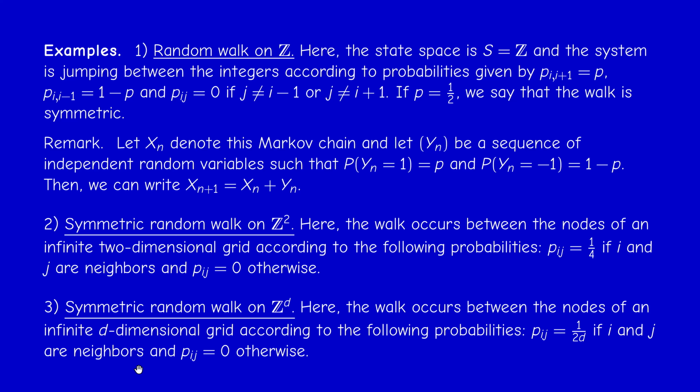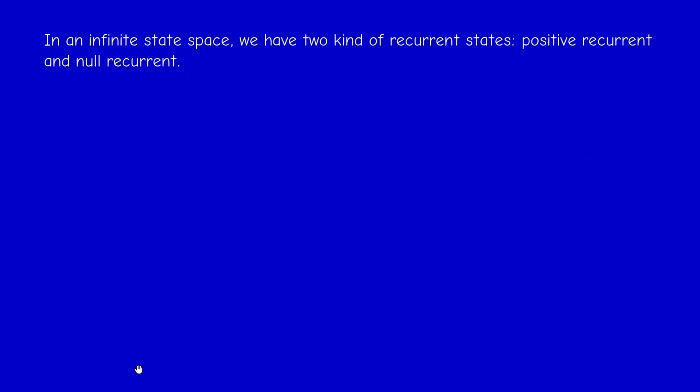So these are the main examples of Markov chains on an infinite state space. Okay, now, this concludes section 2.1. Now, in section 2.2, we introduce a new kind of behavior.